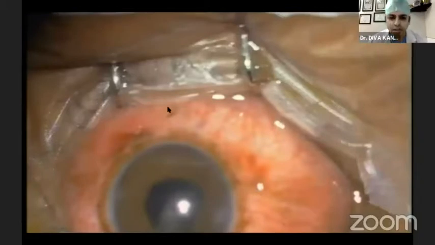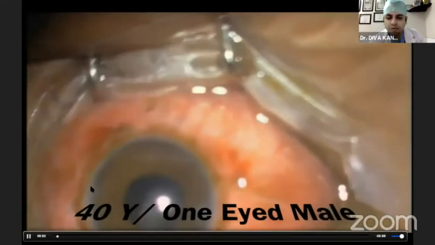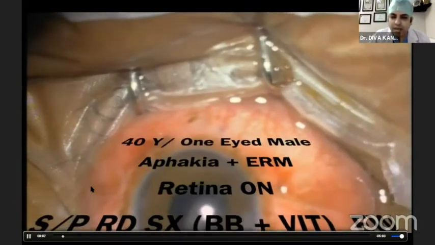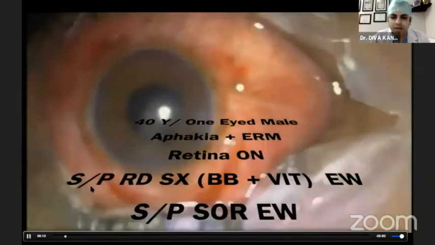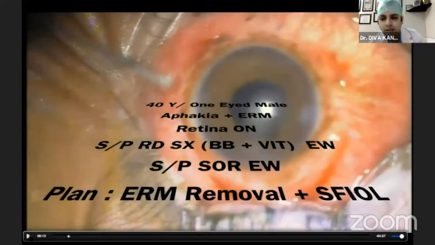Coming to the surgical technique, apologies for the bad quality. It's an old video, so the quality isn't that good. This is a case of a 40-year-old one-eyed male patient who had come to us with aphakia and ERM. The retina was on. He had undergone vitrectomy elsewhere along with a scleral buckle, and the silicone oil removal had already been done elsewhere. But the patient was aphakic, and there was a pretty strong ERM that we could find. So we planned ERM removal along with SFIL, and there was a lot of residual oil in it, so we planned to clean that up as well.